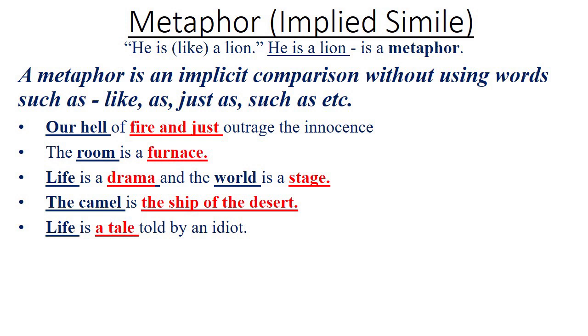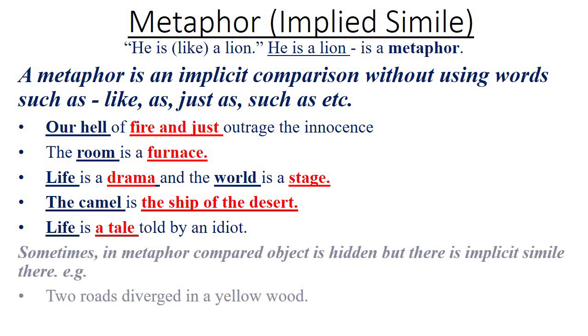The room is a furnace. Life is a drama and the world is a stage. The camel is the sheep of the desert. Life is a tale told by an idiot. Sometimes in metaphor, the compared object is hidden, but there is an implicit simile there. Example: two roads diverged in a yellow wood. Here, two roads are implicitly compared with the ways of life.